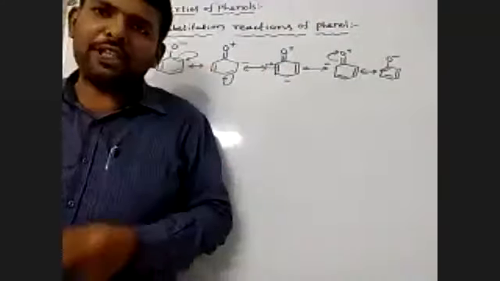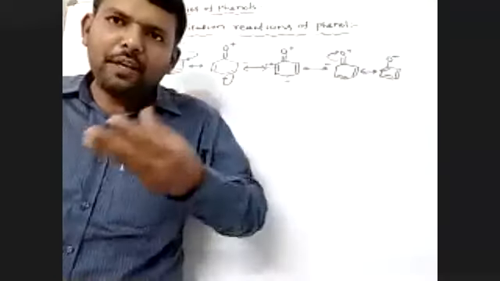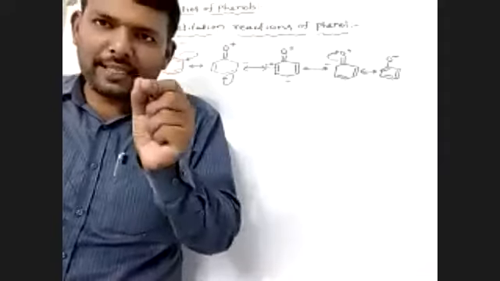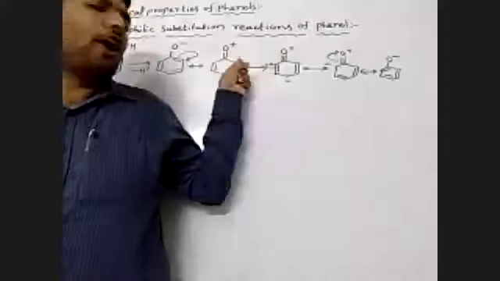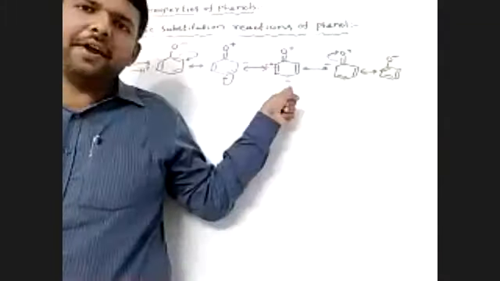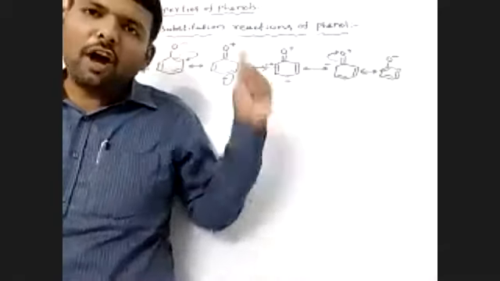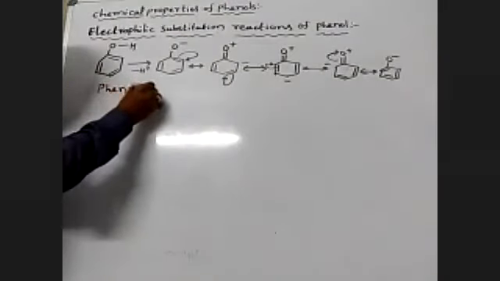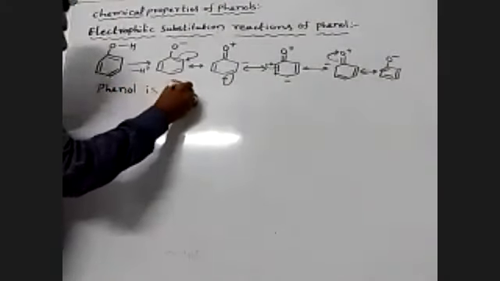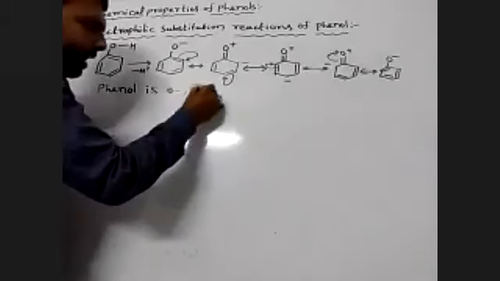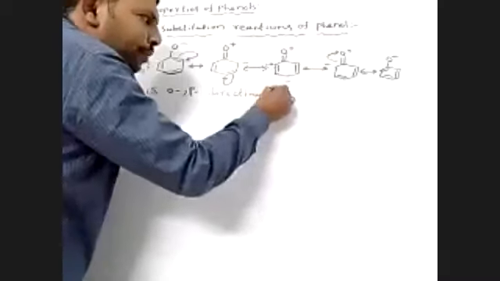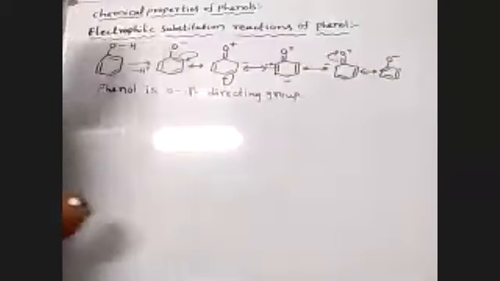The incoming electrophile, suppose nitration, NO2 plus, attacks at the ortho and para positions. Phenol is an ortho para directing group. Simply, suppose we take nitration.